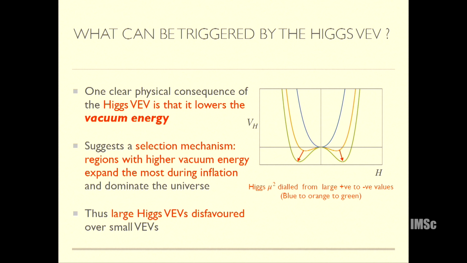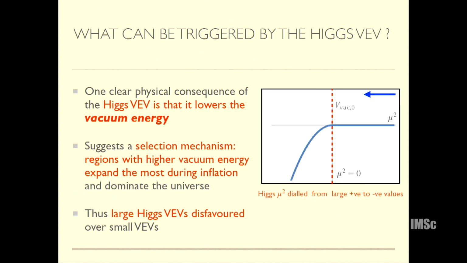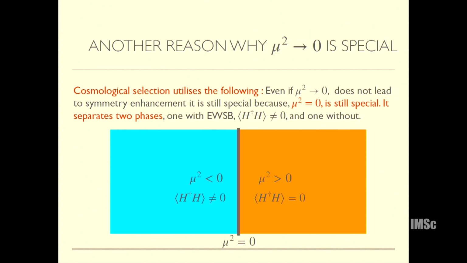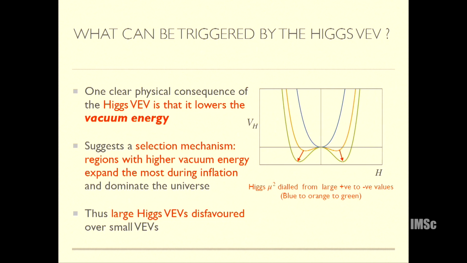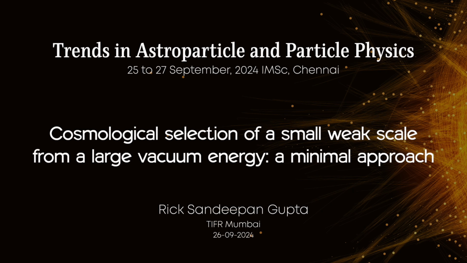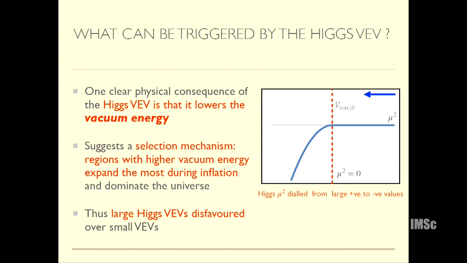Now if I plot this, I get something like this. If mu squared is positive, the Higgs vacuum energy doesn't change at all. It's constant, it's at 0 classically. And then when mu squared starts decreasing, the Higgs vacuum becomes deeper and deeper. So that tells me that the Higgs vacuum energy does something special around mu squared equal to 0.